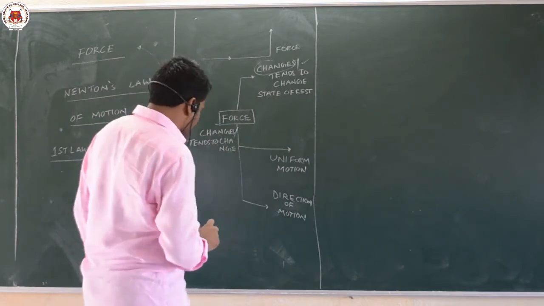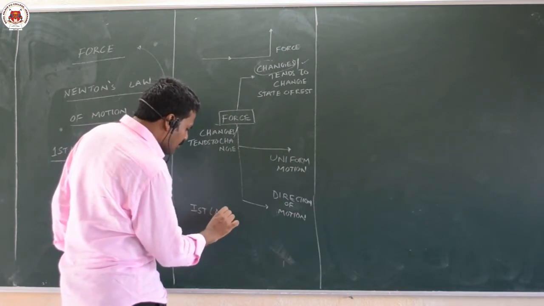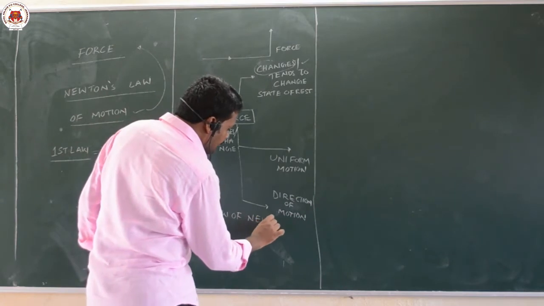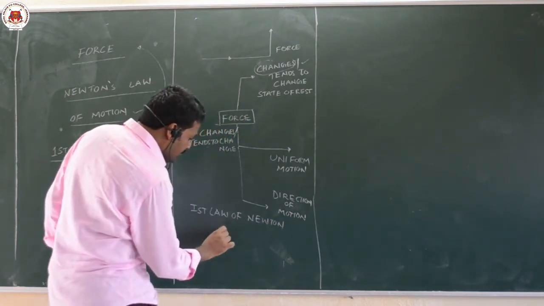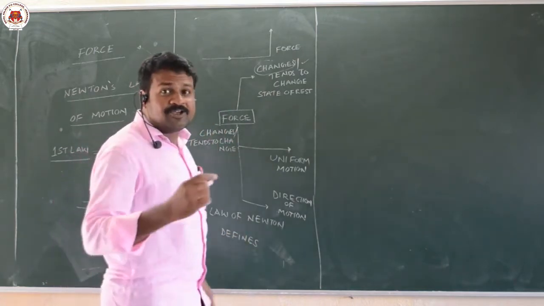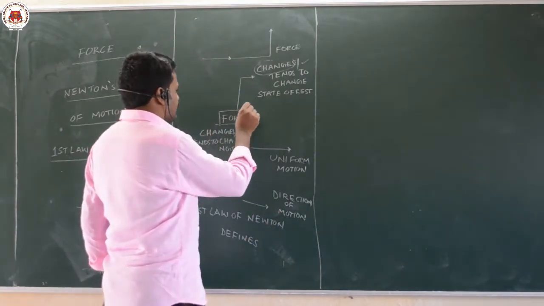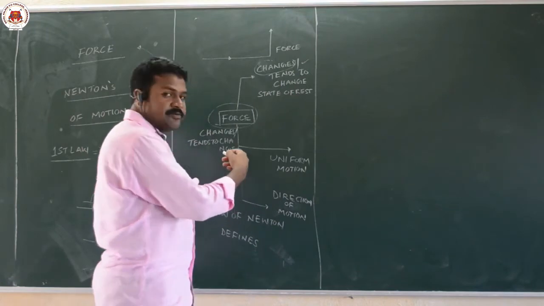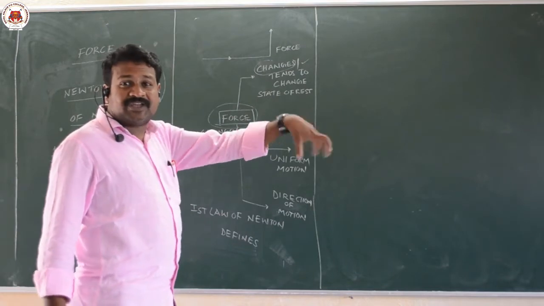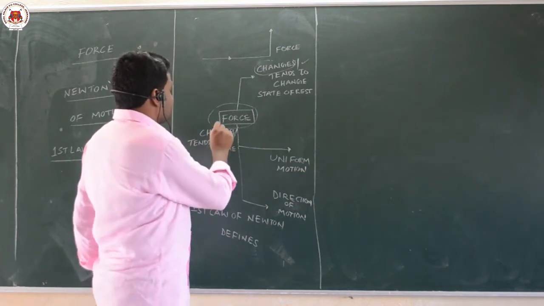So first law of Newton defines force. This is very important point. First law defines force, second law calculates force, and third law gives the direction of force. That means the total concept of force is discussed in these three laws. So first law defines force, second law calculates force, and third law gives the direction of force. So this is what is called Newton's first law.